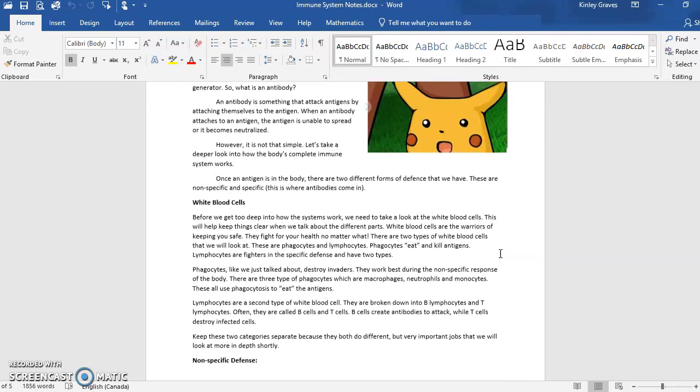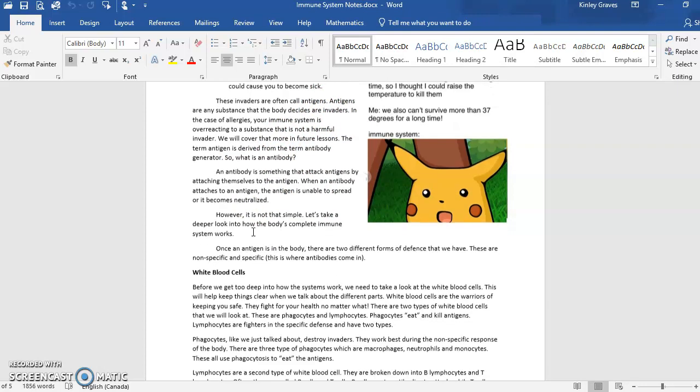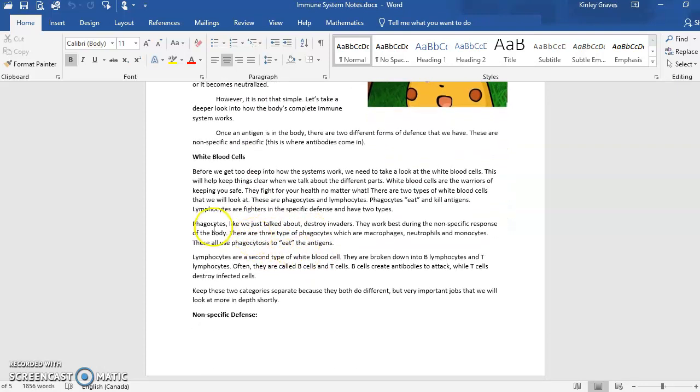So we've looked at what the immune system is. Up here we talked about the immune system and some of the basic parts, that you have an antigen that needs to be fought off by an antibody. We looked at the different types of white blood cells, and we really focused on the phagocytes today because they work in our non-specific response.